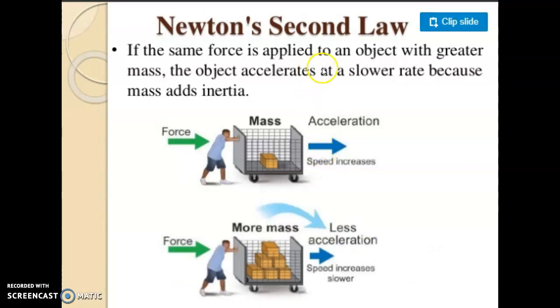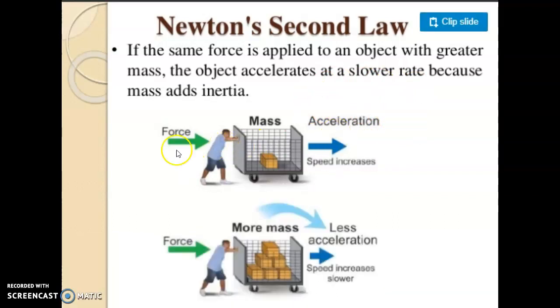With the same force applied to an object with greater mass, the object accelerates at a slower rate, because mass adds inertia. What is inertia? Inertia is a property due to which a body tends to remain in its position. So the heavier the object, the more the inertia, so it will be difficult to move that object. The object with the greater mass will accelerate at a slower rate.